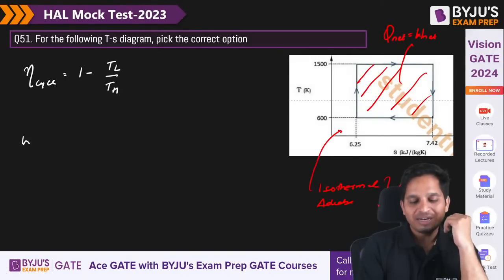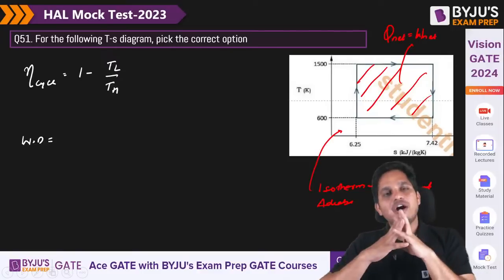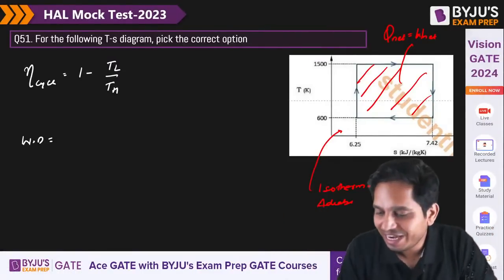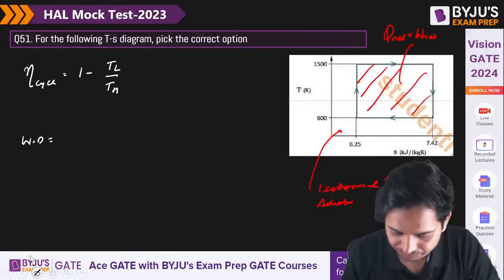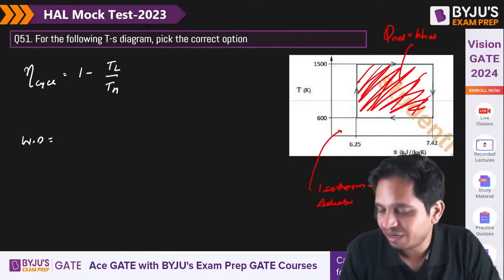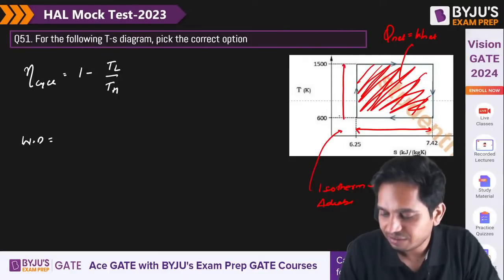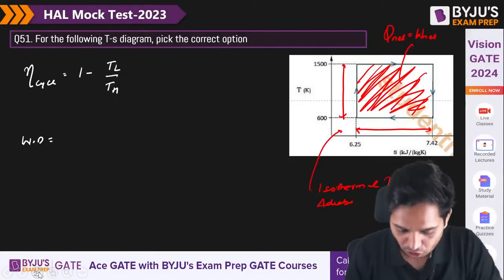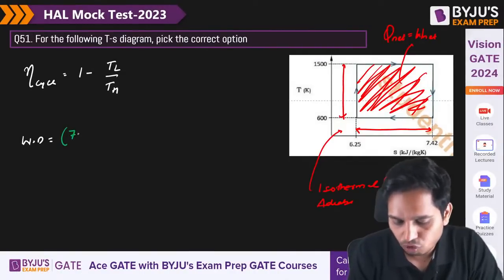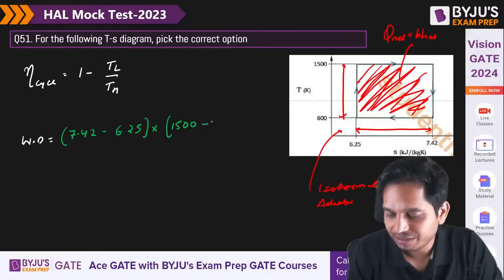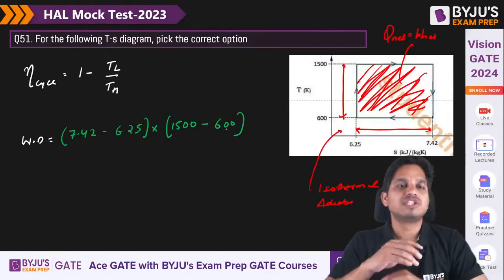How about work done? Work done is basically the area enclosed. So what is the area of this rectangle? Base into height. So what is the base? It is 4.72 minus 6.25 into 1500 minus 600. This is your work done.